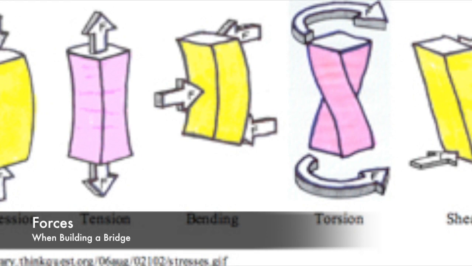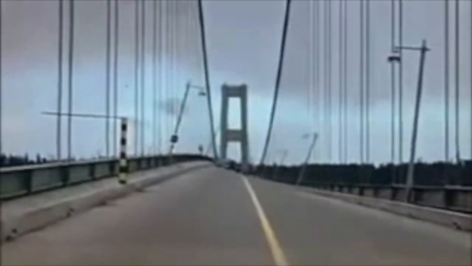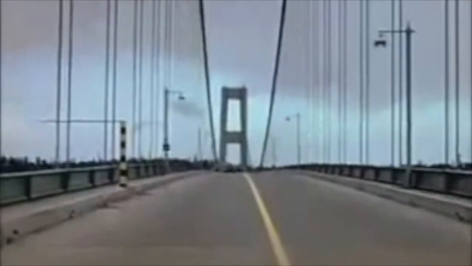When building a bridge, engineers have to take into consideration some forces like tension, compression, torsion, shear, and resonance. Torsion is a particular concern for suspension bridges. It happens when high wind causes the suspended roadway to rotate and twist like a rolling wave.